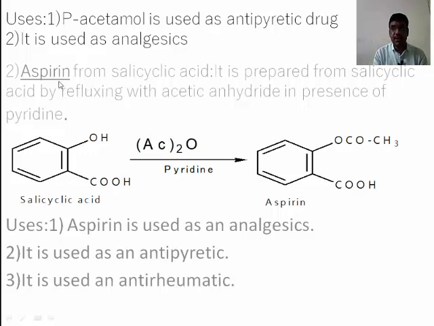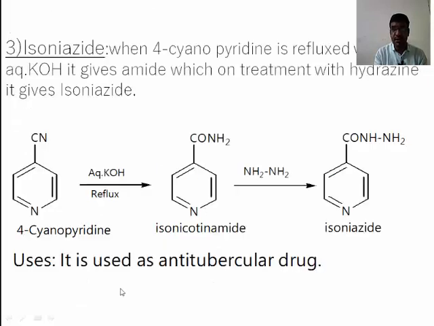Second drug is aspirin, which is prepared from salicylic acid. It is prepared from salicylic acid by refluxing with acetic anhydride in the presence of pyridine. This is the salicylic acid, this is the acetic anhydride, CH3 C double bond O twice, in presence of pyridine. The OH group gets acylated, and there is formation of aspirin. Aspirin is used as analgesic. Second use is as antipyretic. The third use is as anti-rheumatic agent.